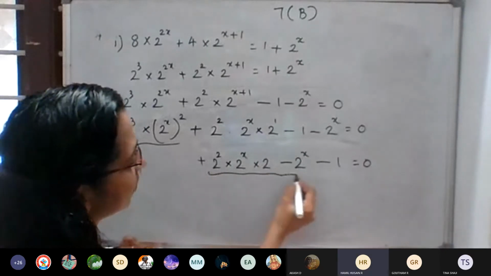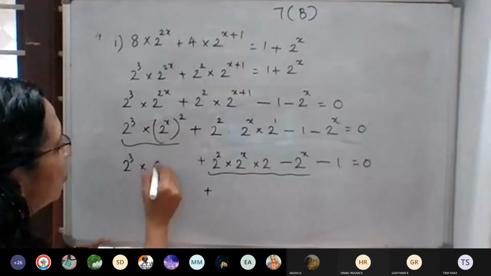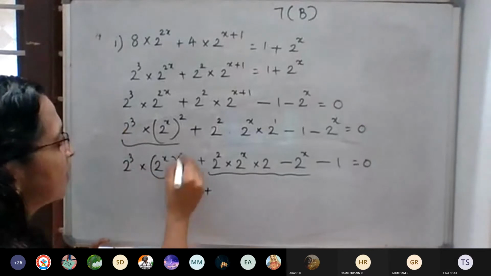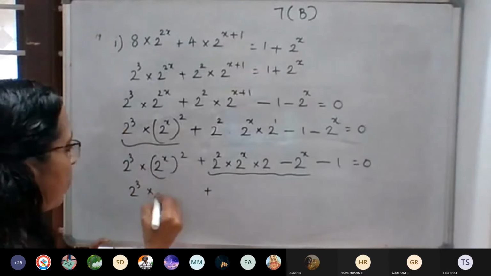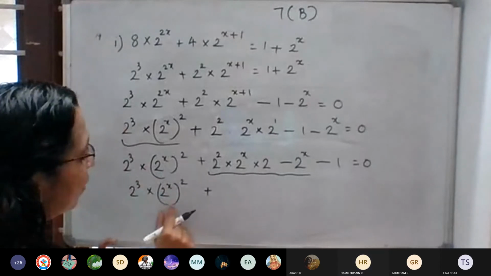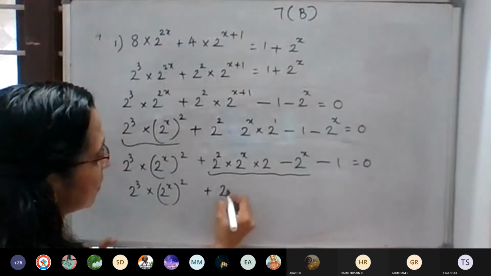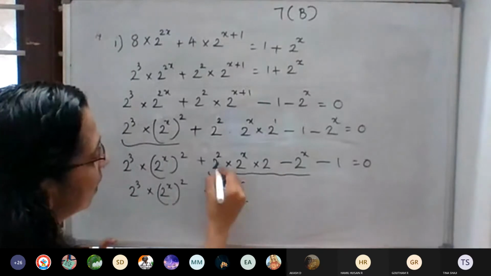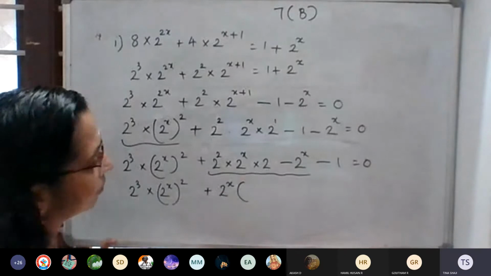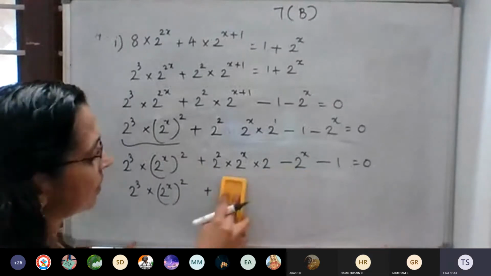Then from here, which part can we take common? 2 cube into 2 raised to x, the whole square is there. From here we have 2 raised to x, so from this also we can take 2 raised to x common, then what will remain?